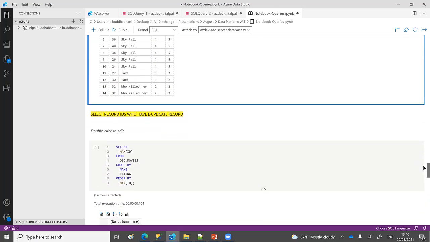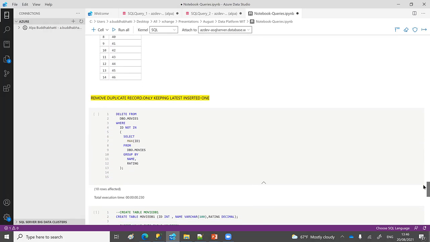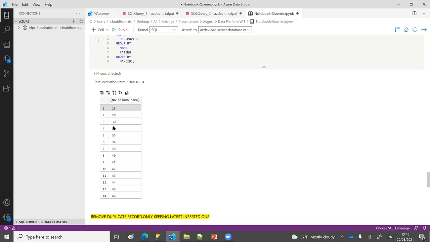So let's move on to the last one, I think. In the last one, I am deleting the old ones. These are the duplicate IDs, and these are not the latest ones as well.